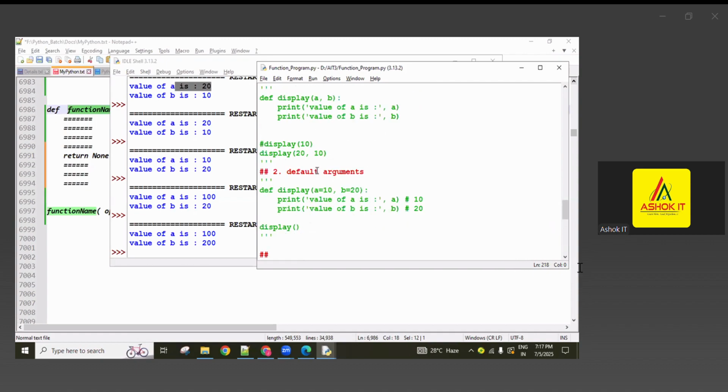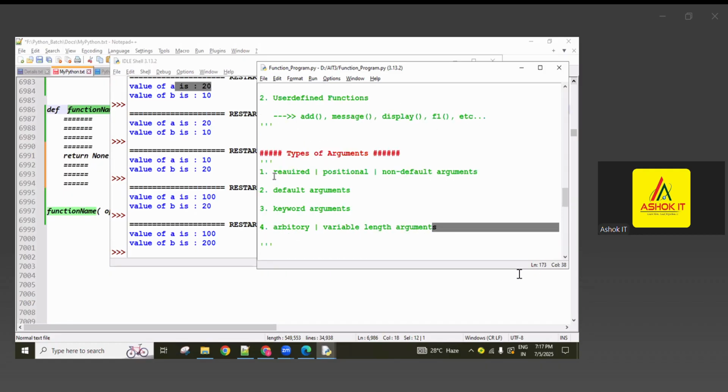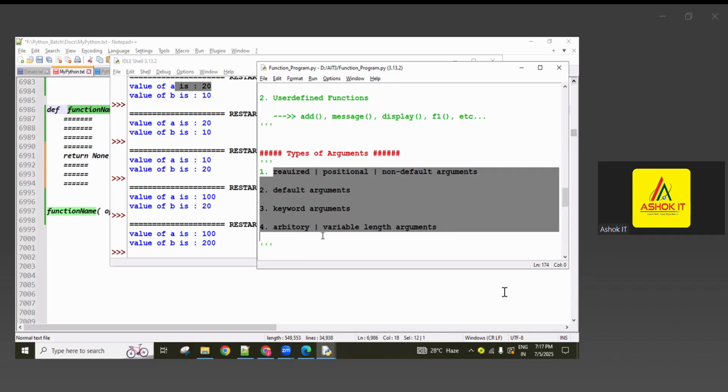After that, other types of arguments are also there: keyword arguments, how to write; arbitrary arguments, how to write. Combination of all the arguments is very, very important coding. At the time of creating a function or calling a function, where we give arbitrary arguments and where we give keyword arguments, the order of priority is also very, very important to identify. If you understand this, 50% of the function concept is completed.